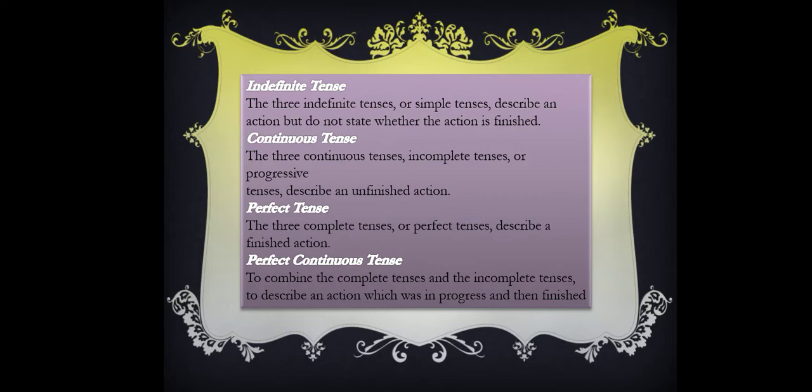Next, the second kind is continuous tense. The three continuous tenses are also there in the same way. So, the three continuous tenses or incomplete tenses or progressive tenses describe an unfinished action. It means the action is still continuing, still in a progressive manner.